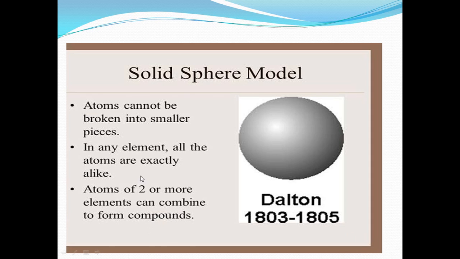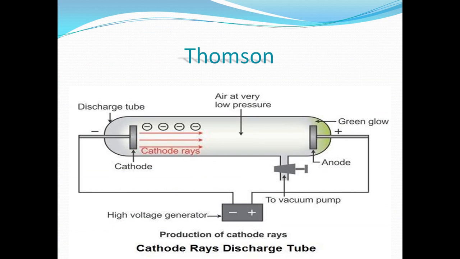But what about the compound? The compound is made of 2 or more different atoms. Here, oxygen, O2, is made of 2 oxygen atoms. They are similar. But H2O is a compound. Why? Because it is made of 2 different atoms.